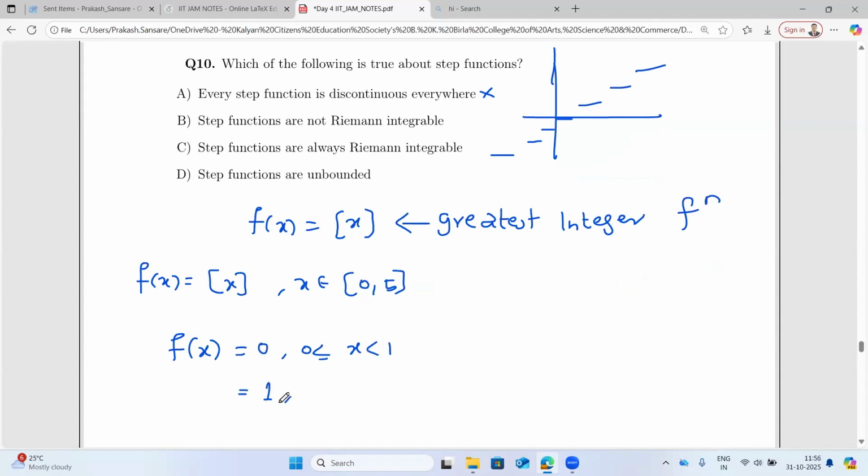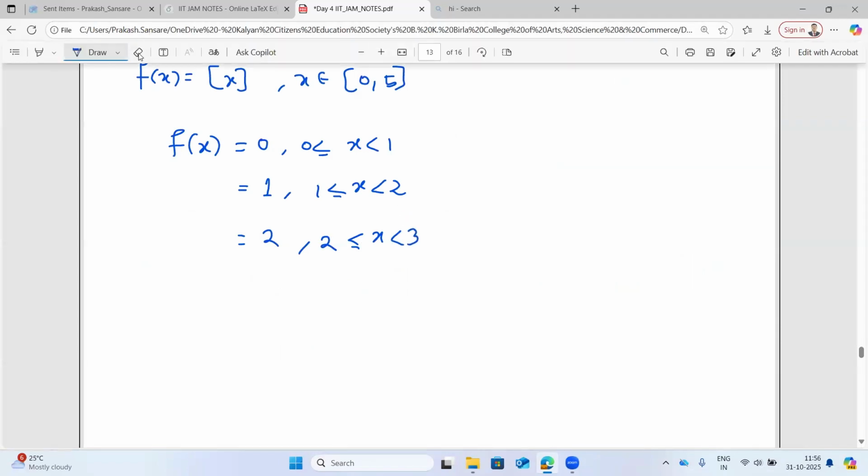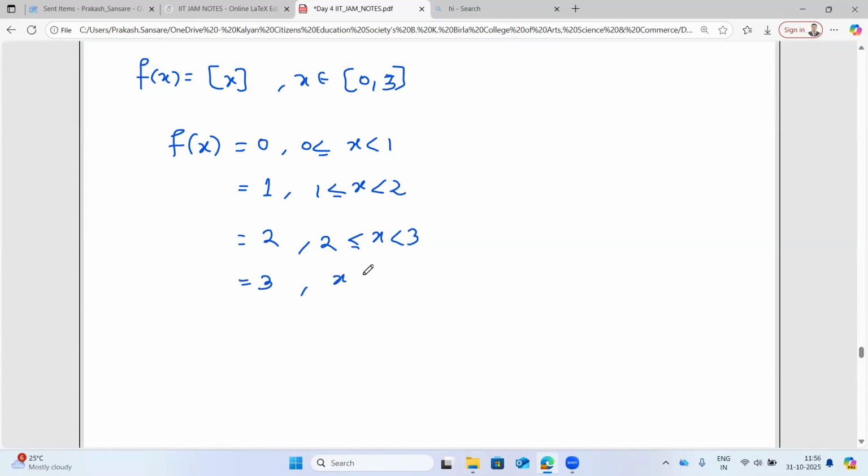It is 1 if x is from 1 to strictly less than 2. It is 2 if x is from 2 to less than 3. I'll reduce my domain and write 3 instead of 5, and it is 3 at x equal to 3.